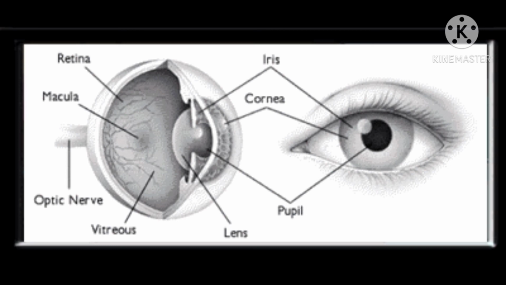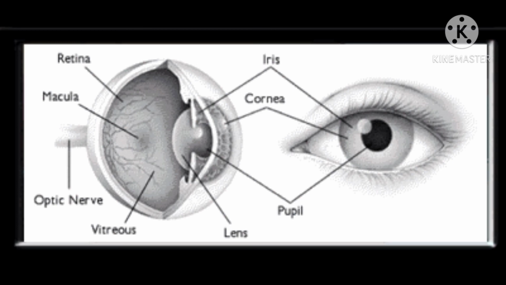Children, the eyes have different parts, and these parts are cornea, iris, pupil, lens and retina. Let us know about them. Children, first part is cornea. It is a curved and transparent circular coat, and it controls and focuses the entry of light into the eye, or you can say it decides how much light should enter the eye.